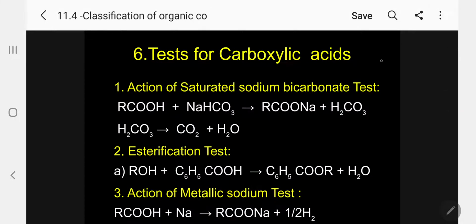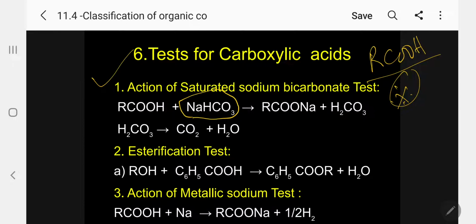The most important, I know already written, carboxylic acid is RCOOH, general formula COOH. The first test is the action of saturated sodium bicarbonate test. This is the most important test for acid. So you take carboxylic acid, if it is a solid or liquid, you take. Before that, you take a saturated solution of sodium bicarbonate in a test tube. And if it is a liquid, formic acid, acetic acid liquid, you add the liquid; other aromatic acids are solid,